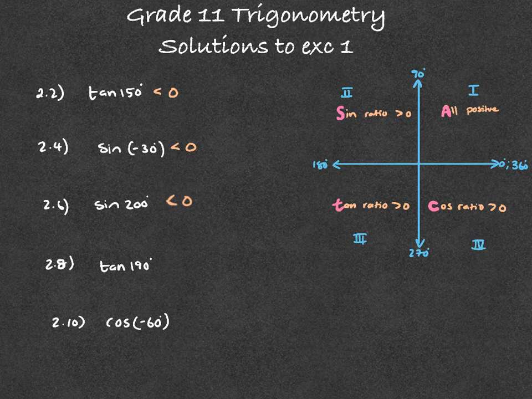Tan of 190. 190 is 180 plus 10. That again is in the third quadrant. Will tan be positive or negative there? Tan will be positive. It's positive in the third quadrant.